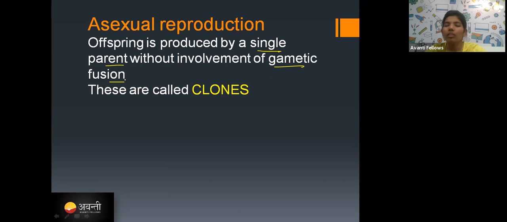See, in animals, sperm will be produced, that is a male gamete, and egg will be produced, that is a female gamete, right? So that male gamete and female gamete fuse and give you the new individual. That is sexual reproduction. Whereas in asexual reproduction, only one parent is involved, that is when no gametes are formed.